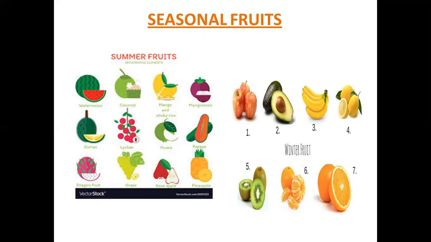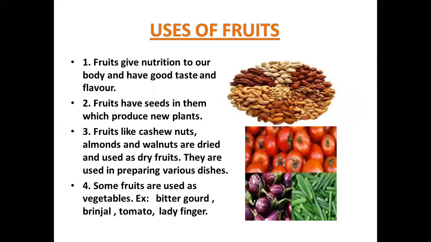Next, coming to the uses of fruits here. There are some fruits like cashew nuts, almonds and walnuts, which are first dried and then used. These fruits are called as dry fruits. See, here we have a picture of dry fruits. Where do we use these dry fruits? Usually in the preparation of sweets, kheer, etc. The dry fruits will be used in the preparation of sweets.